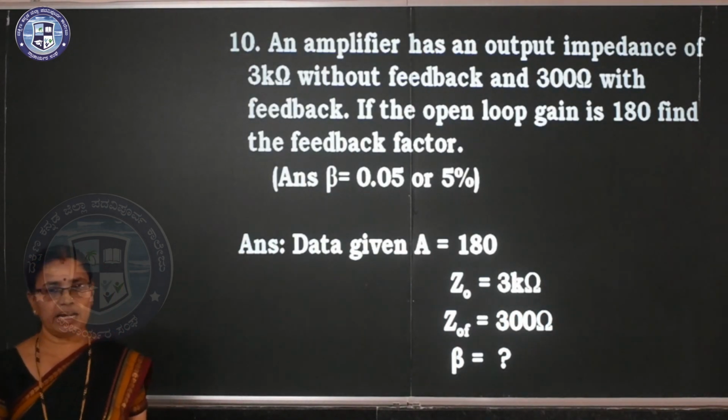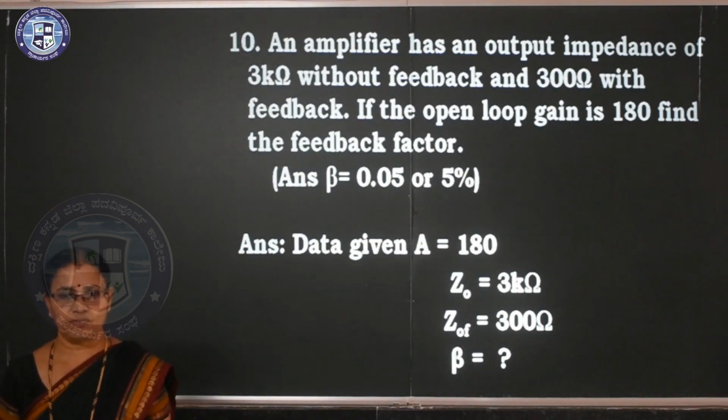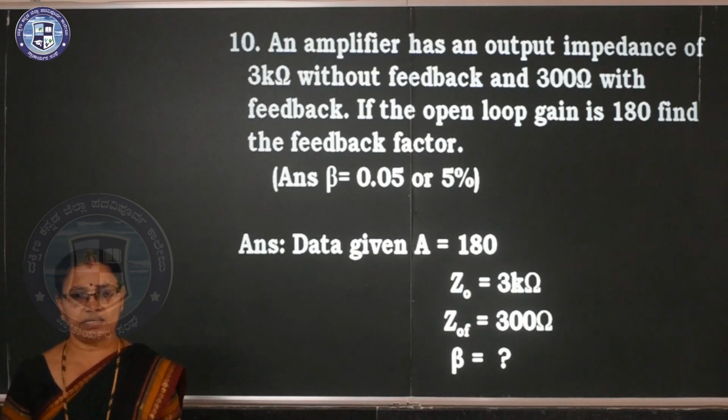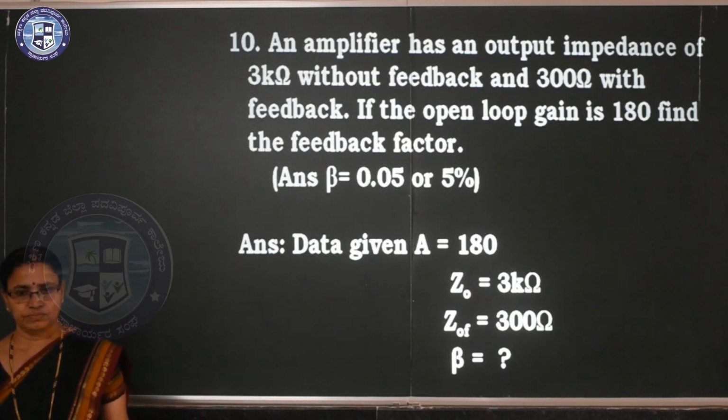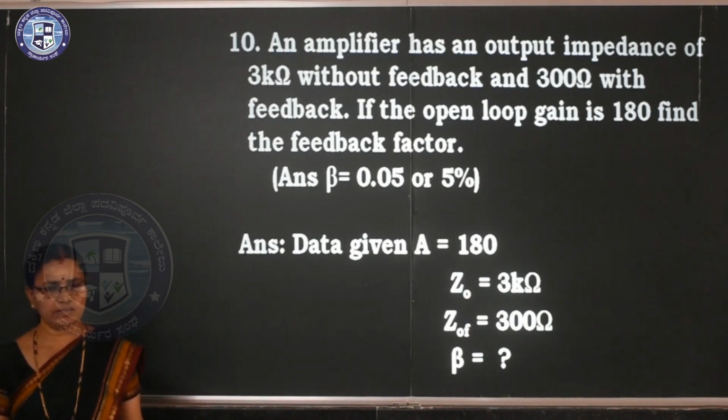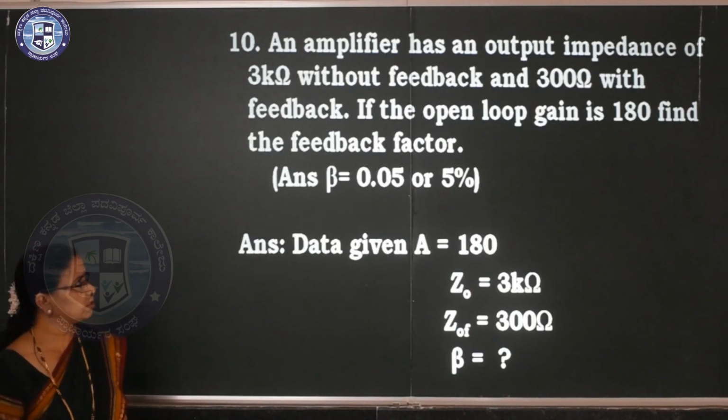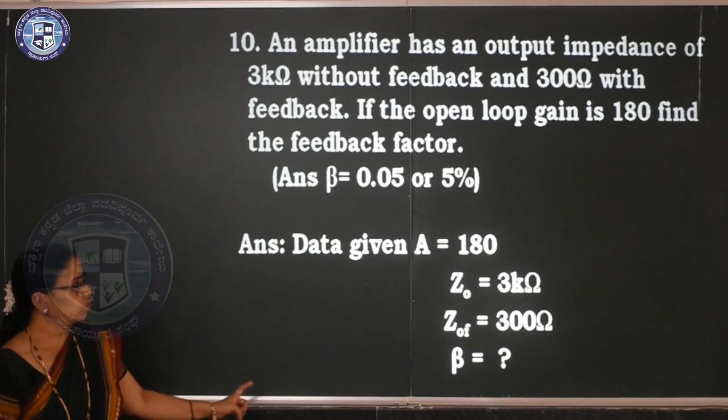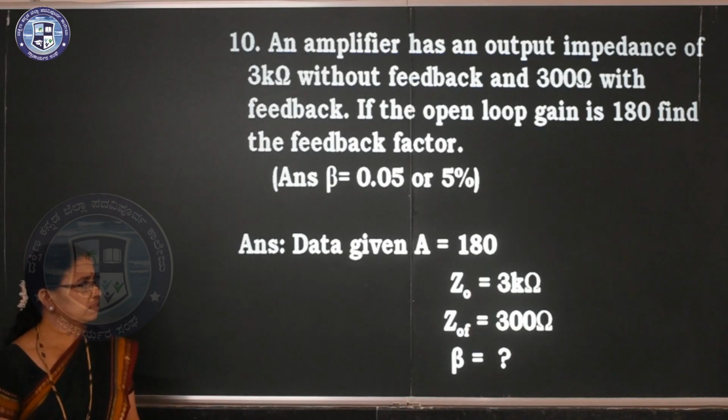10th one, an amplifier has an output impedance of 3 kilo ohm without feedback and 300 ohm with feedback. If the open loop gain is 180, find the feedback factor. So beta is equal to 0.05, you are getting. So A is equal to 180, ZO is equal to 3 kilo ohm. Here we have to think.